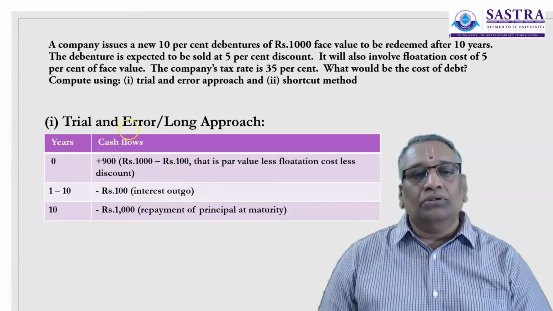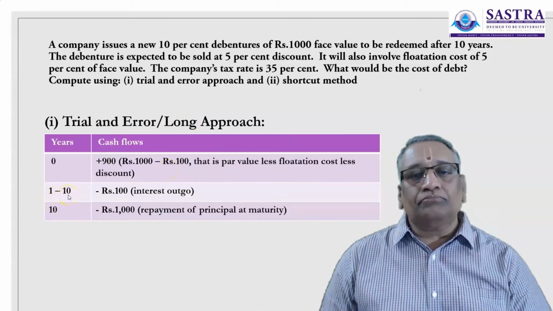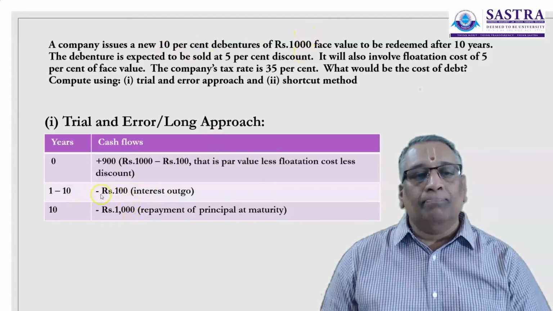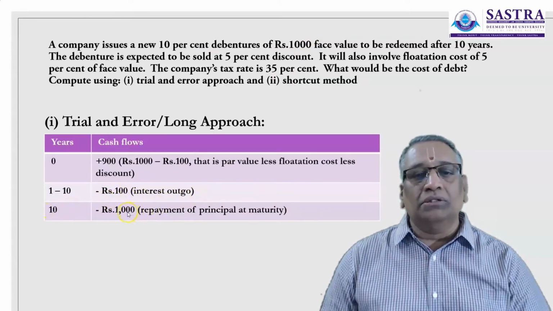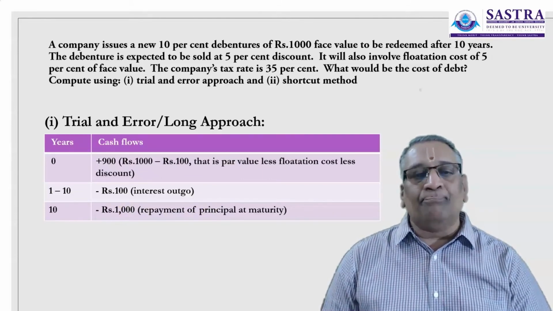So the amount ₹900 is shown as cash inflow in the 0th time period, that is today. And from year 1 to 10, the interest payment of 10% on the face value of ₹1,000 will be paid. So this is cash outflow, this is interest outgo. And on the 10th year, the principal amount of ₹1,000 will be repaid at its maturity. So this is how first we should identify and observe the inflows and the outflows clearly.